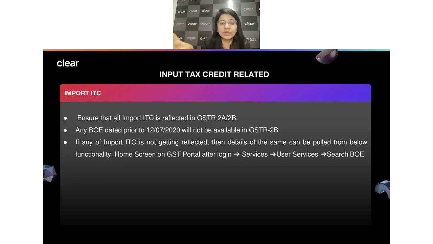There is an option to search bill of entry. Do a proper reconciliation in respect of the bill of entry information, which is reflecting in your 2B, with what is the bill of entry as per your books of account. Do a proper reconciliation between these two.